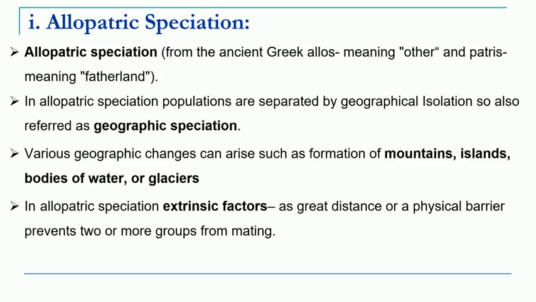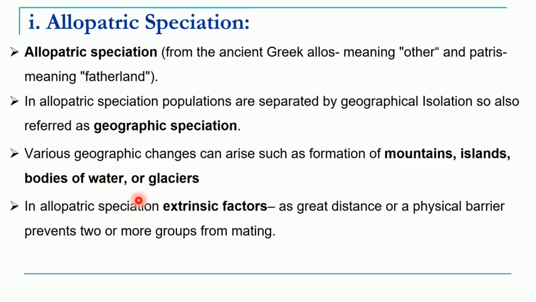Now we will understand the first type, that is allopatric speciation. As I told you, allo means other and patric means fatherland or a native land. Allopatric speciation takes place by geographical isolation. Here the populations are separated by geographical barriers. The geographical barriers could be in the form of mountains, islands, bodies of water like oceans, rivers or glaciers.